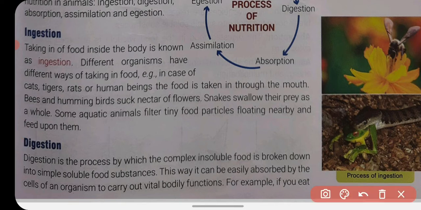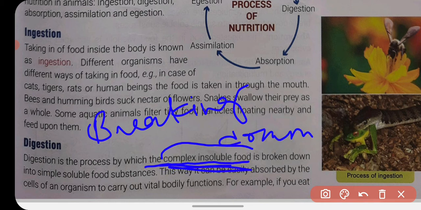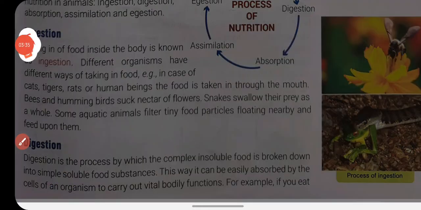Whatever you eat is in the form of complex insoluble food, and the nutrients present in it must be in a simpler form so that your body can utilize it. So digestion is the process of breaking down complex insoluble food into simple soluble food substances.